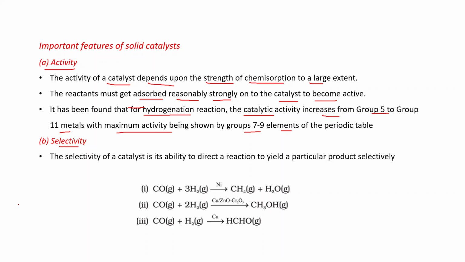Next one is selectivity. The selectivity of a catalyst is its ability to direct a reaction to yield a particular product selectively. We can say the same reactants may produce different products if we change the catalyst. See, in all these reactions, the reactants are the same: carbon monoxide and hydrogen. But in this case, the catalyst is nickel. It produces methane. In this case, it is copper, zinc oxide and chromium oxide. The product is methanol. In this case, it is copper. The product is formaldehyde. This is called selectivity.